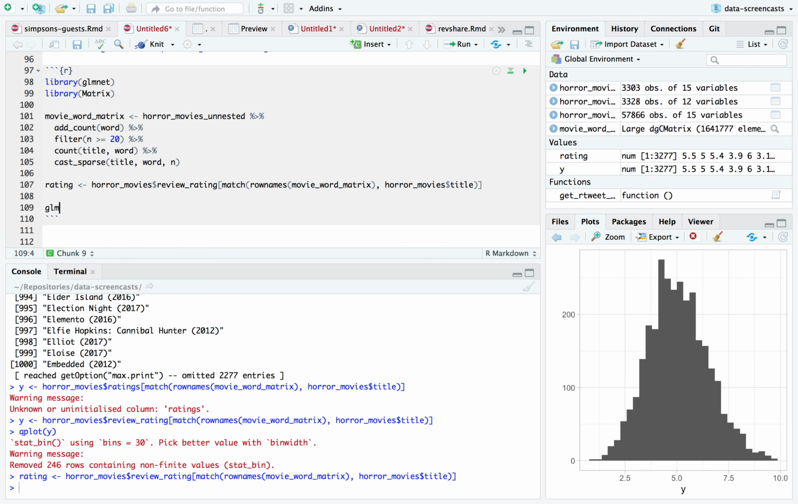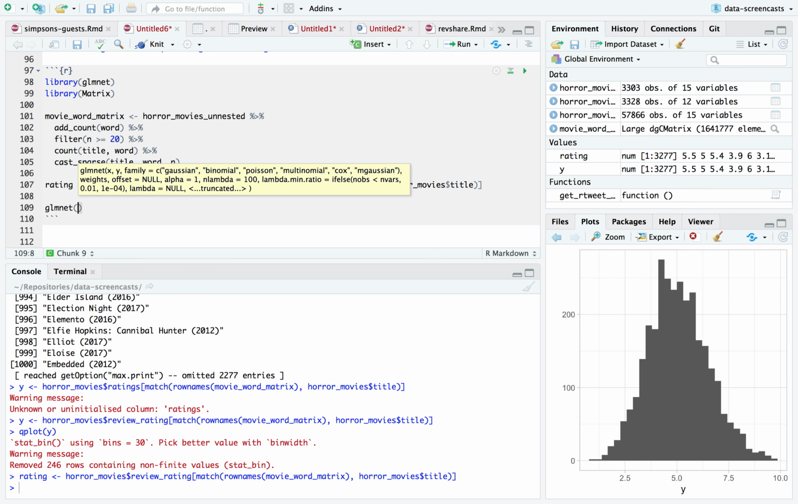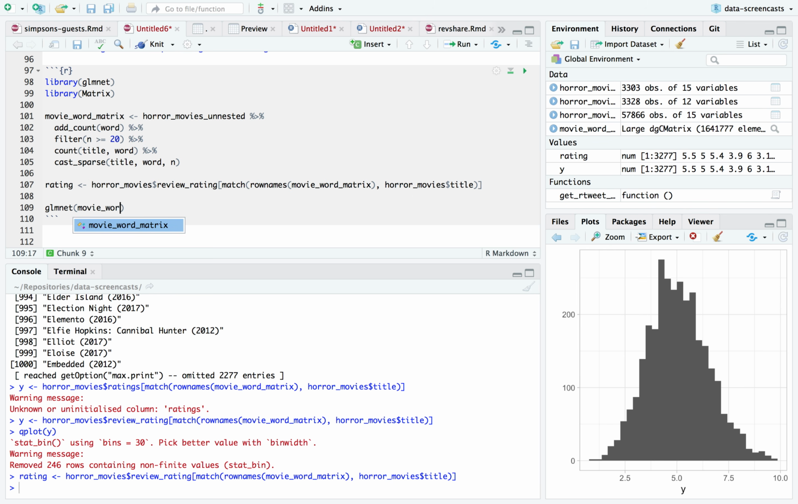All right, I'm going to use the glmnet package to predict Y from X. So I'm going to say glmnet, using my movie word matrix to predict my ratings, and to see if there are words in plots that can be used to predict that a movie has higher ratings. It's a linear model.